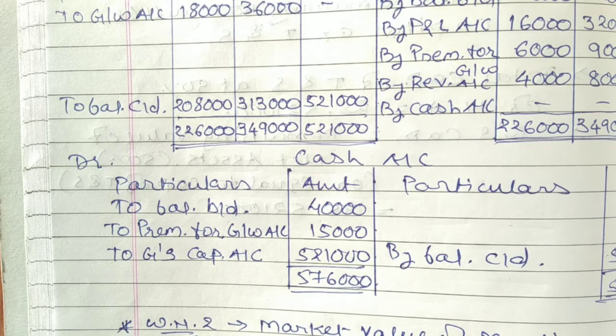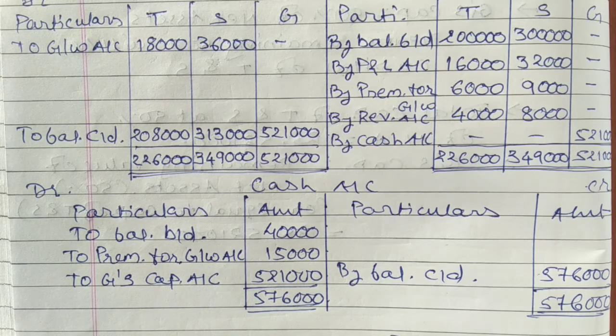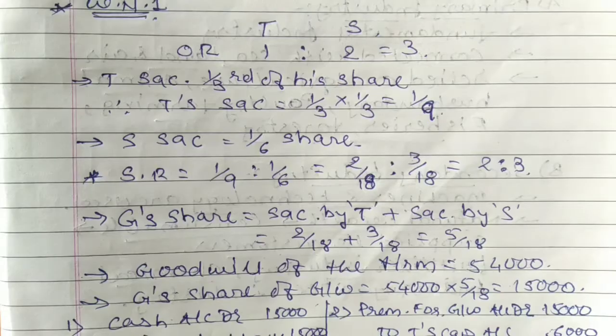Let's check it out. Eighth adjustment. Students, it is given that Tappu sacrifices 1/3 of his profit share. That means as per the old profit sharing ratio, Tappu's share would be 1/3. So 1/3 of 1/3 would be Tappu's sacrifice, whereas the direct sacrifice of Sonu is given as 1/6. So we have to find out the sacrifice ratio, and as the new partner Goli is bringing goodwill in cash, such amount of cash is going to be distributed in the sacrifice ratio. Let's see the calculation first.